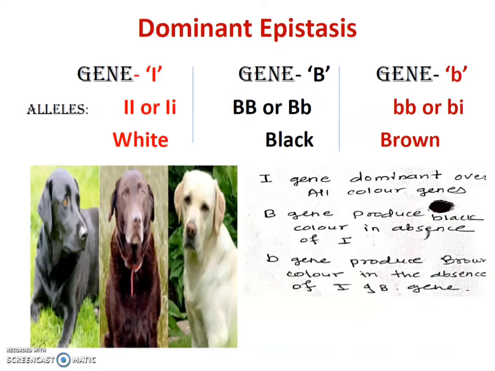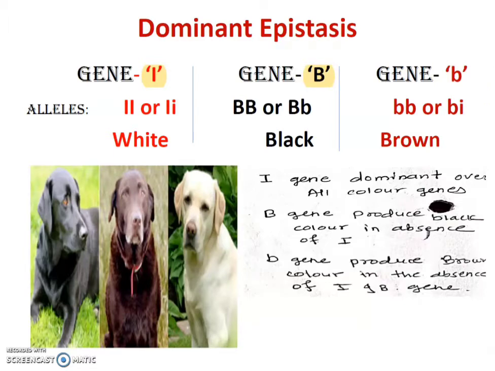In this video, I am going to explain dominant epistasis and duplicate genes. Dominant epistasis: suppose there are two genes, gene I and gene B. These two genes are dominant genes, but of these two dominant genes, gene I is more powerful than gene B.